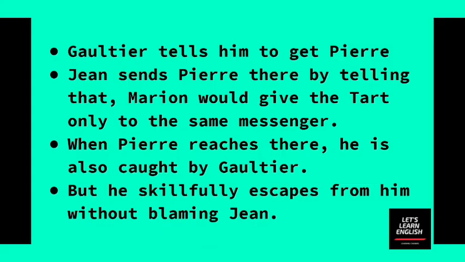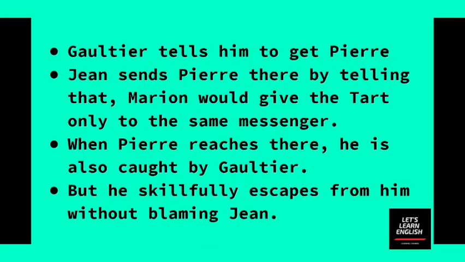She is not ready to believe a new face. By listening to this, Pierre becomes enthusiastic, and he himself comes forward to get this tart.